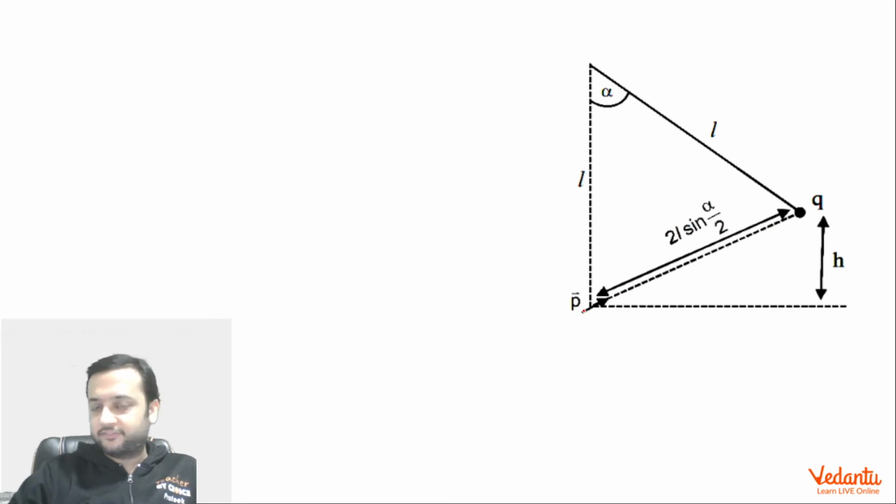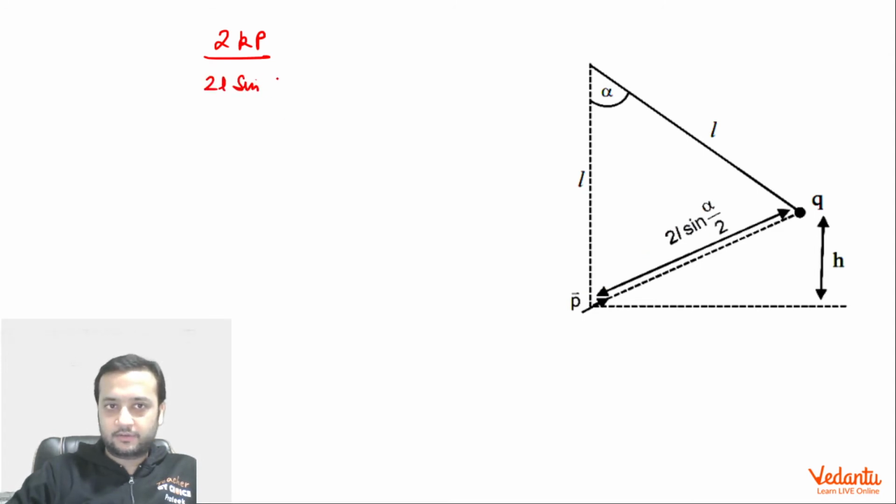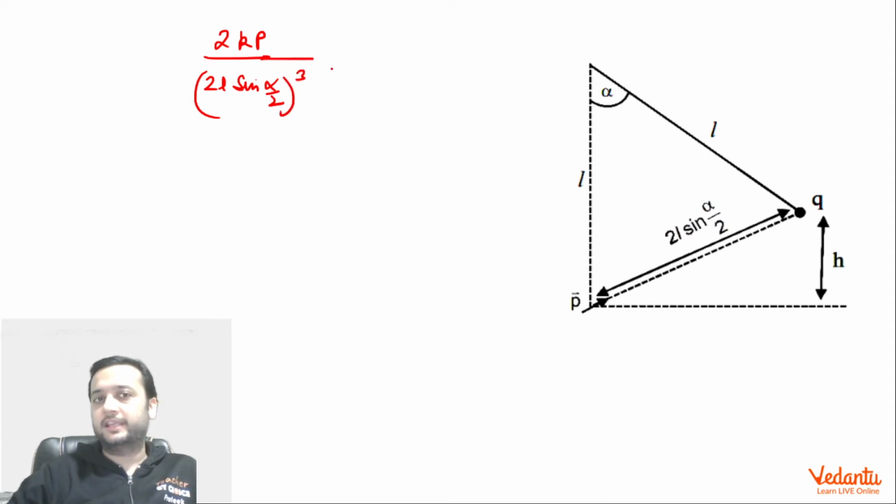So we can say the field of the dipole at this location is 2kp/r³, because this is an equatorial position for the dipole. So 2kp/r³, where r is this distance, 2L sin(α/2), into the charge. This is the electrostatic force, which is going in this direction; mg is going in this direction on this q, and tension is going in this direction.